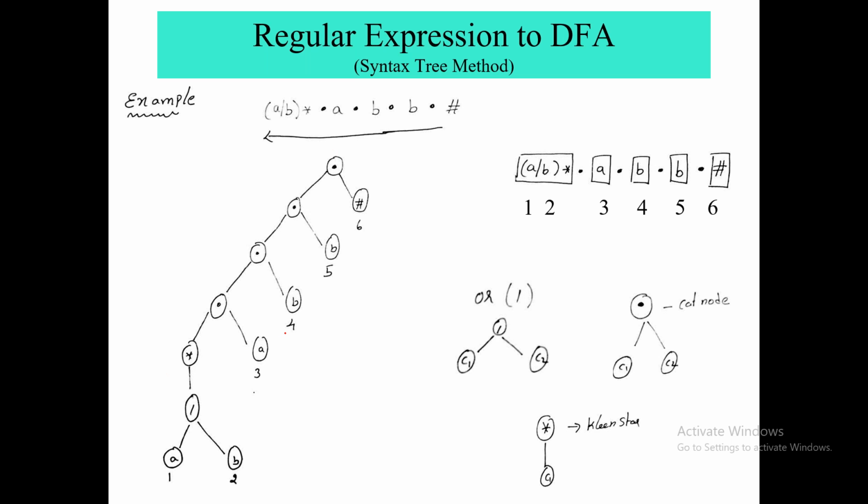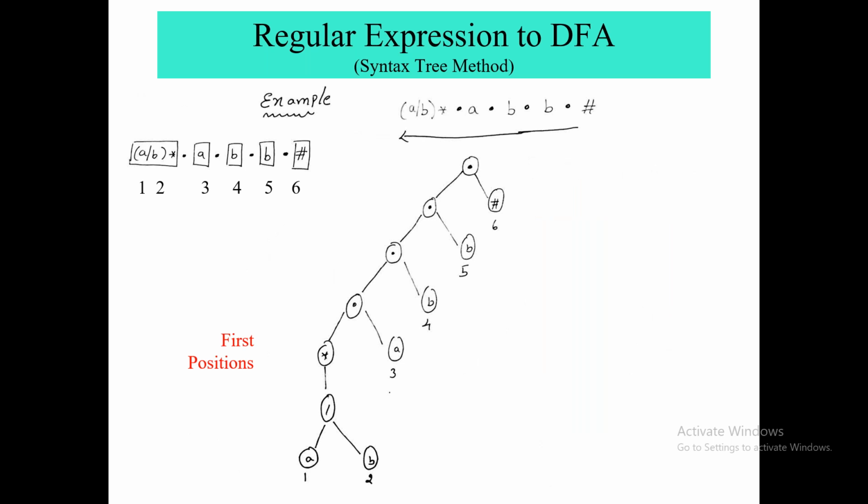Now what is my main aim? I will give numbers to each and every main node. I will not consider this dot, this concat. Okay, so A would be 1, B would be 2, A would be 3, B would be 4, B would be 5, and hash would be 6. I will provide numbers.